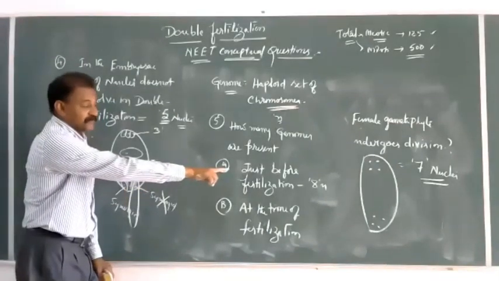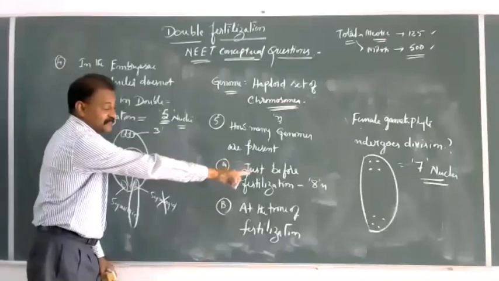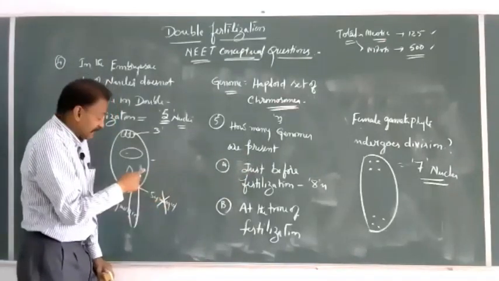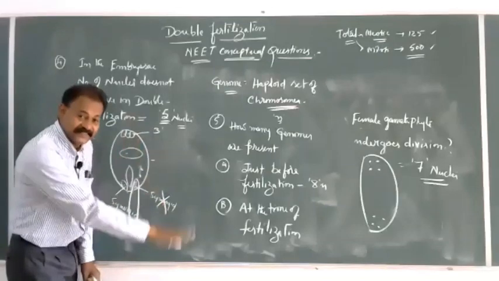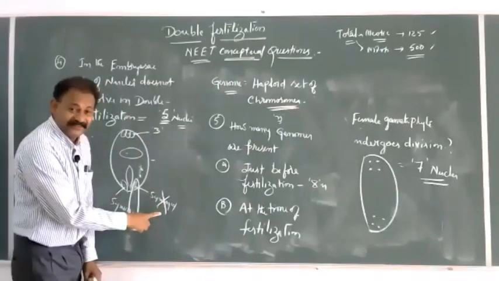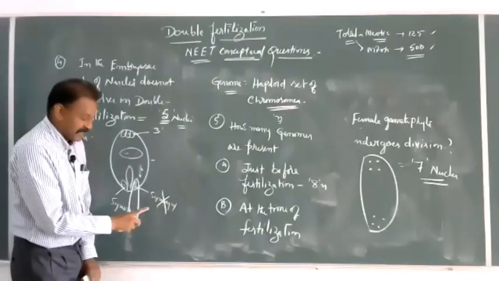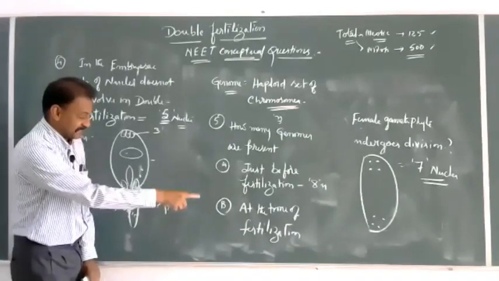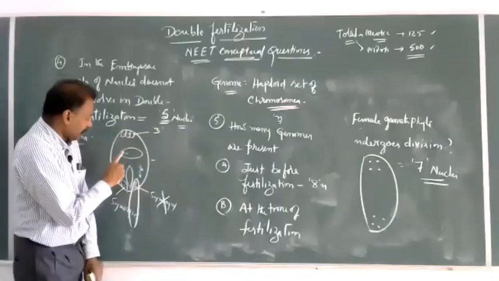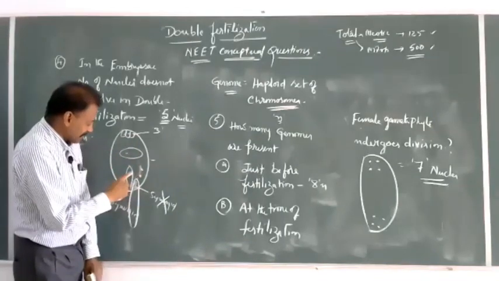Remember, most of the students will go for that. Just for fertilization, 10. 10 are not. At the time when both are released, one synergid is burst out and degenerates. So the total number at the time of fertilization is exactly 1, 2, 3, 4, 5, 6, 7, 8.